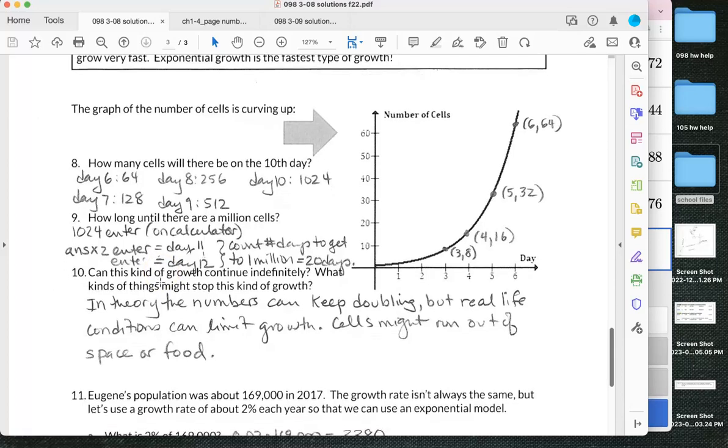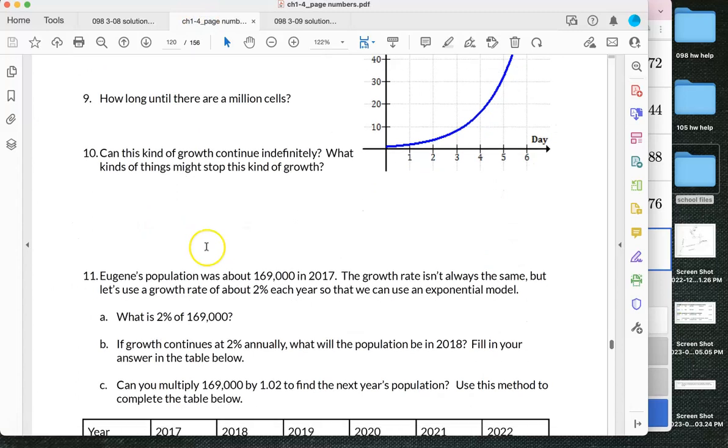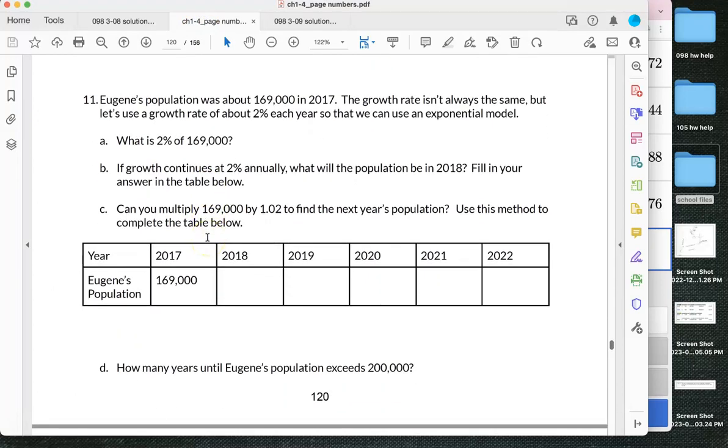The next problem we're going to look at is Eugene's population growth. So Eugene was about 169,000 in 2017, but it isn't always growing the same percentage every year, so it's not a perfect example of an exponential growth model, but it is close to about 2% each year. So we're going to model this as if it was a perfect exponential growth situation, and I want to show you what this would look like for Eugene.